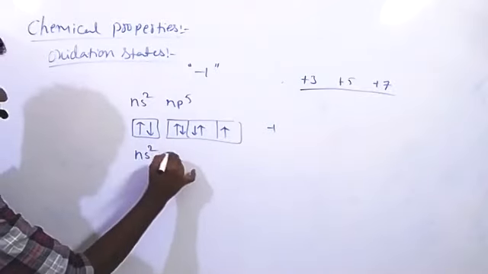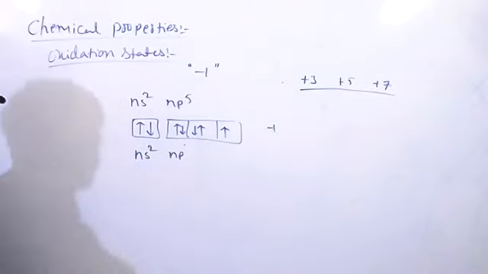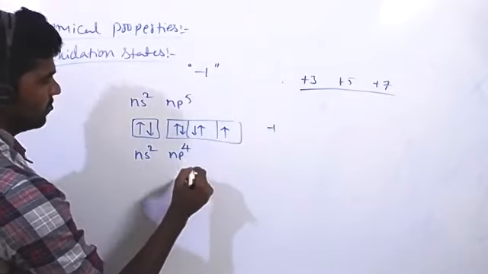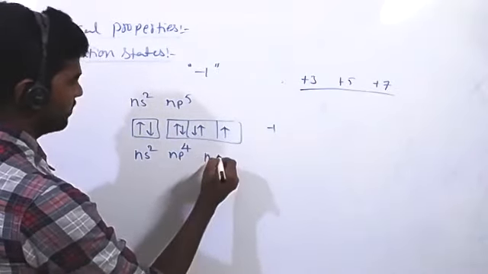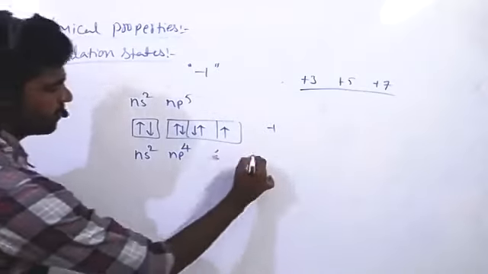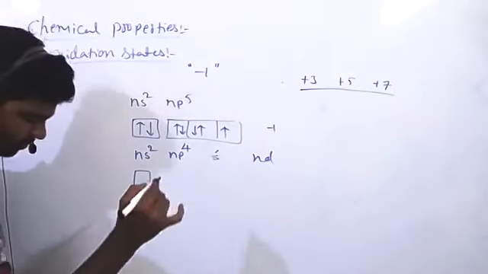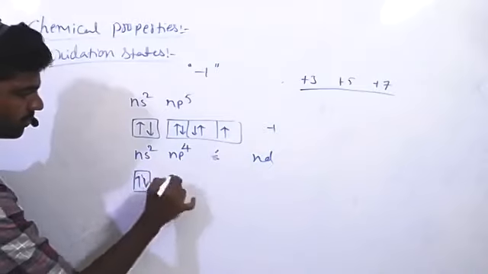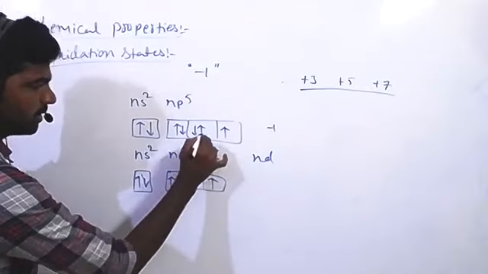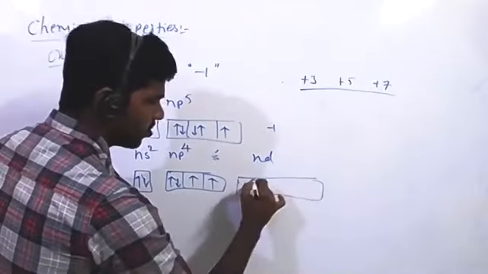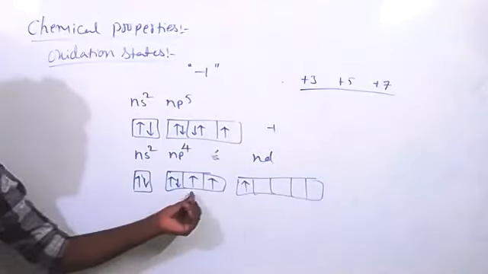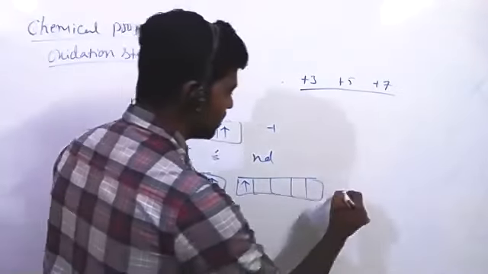And the same ns2 np4 and (n-1)d, okay, simply nd. ns2, 1, 2, 3, 4, and this 1 electron is jumping into the d orbital. So now unpaired electrons, 3 are there. Here is the 1, 2, 3. So in this case, it is able to show +3 oxidation state.